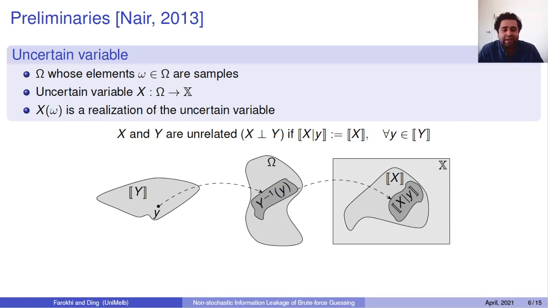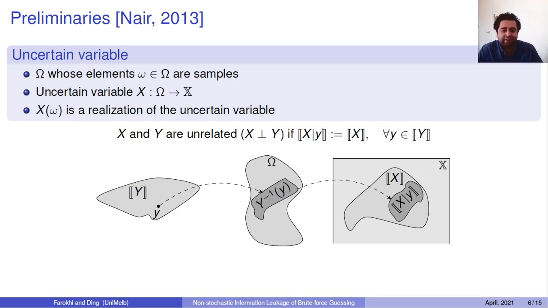Now, an important notion when working with uncertain variables is unrelatedness. This is similar to independence for the random variable case, okay? So in the unrelated case, we don't want the range of an uncertain variable to change if we have access to a realization of another uncertain variable, okay? So in that case, we say x and y are unrelated if knowing y would not change our perception of x, okay?